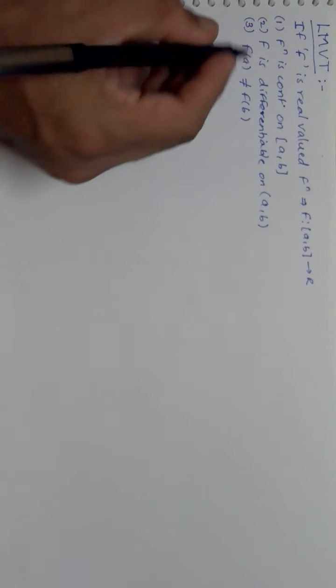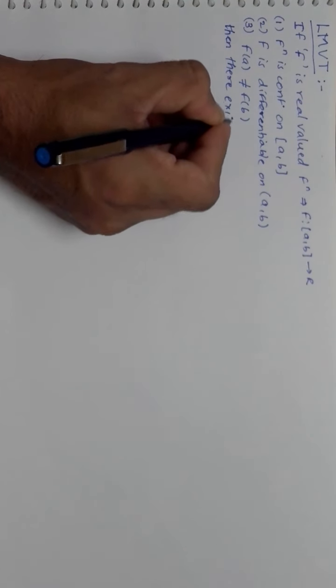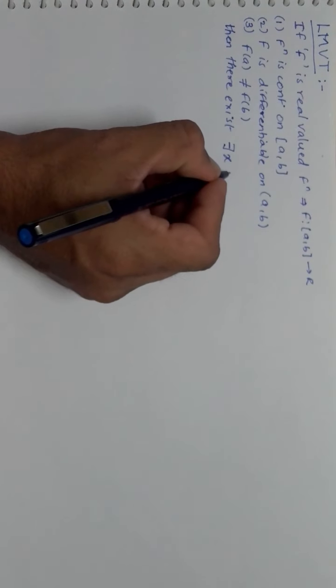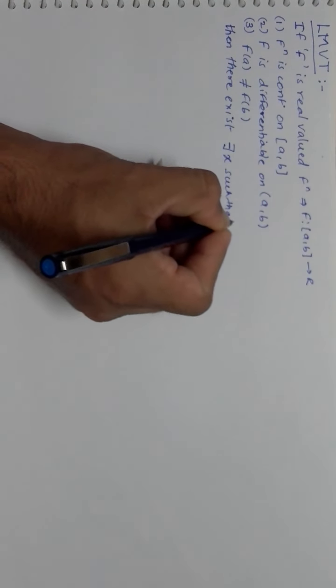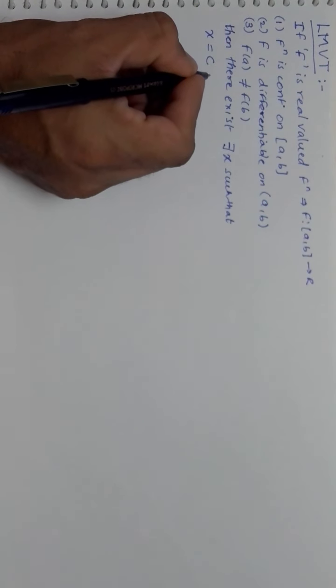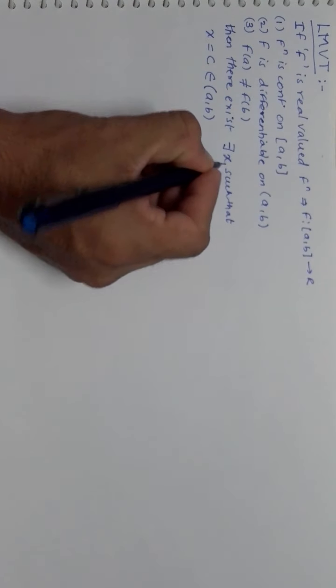So if I use it here again, it will obviously mean that it is nothing but Rolle's theorem. So if all these conditions are there, then there exists at least one x, that is, at least one point c, such that c belongs to the open interval of a and b.